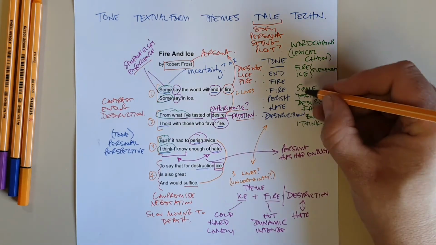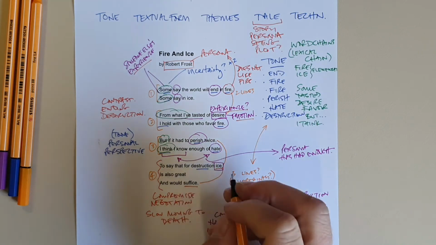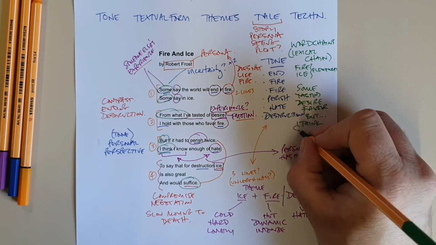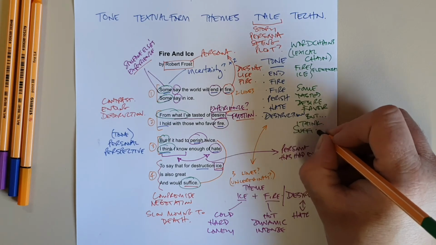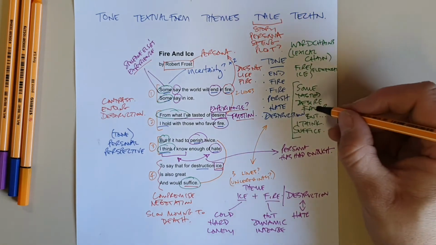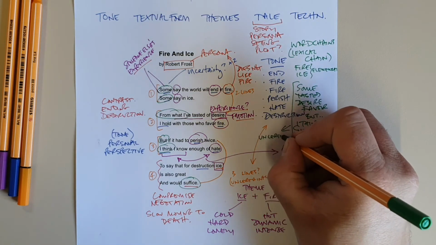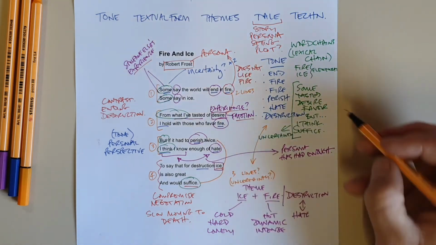These are all words of uncertainty. "To say that for destruction, ice is also great and would suffice." It suffices, but it's not certain. So this sort of word chain, this lexical chain, these words all suggest an uncertainty. Okay, so that's a word chain.